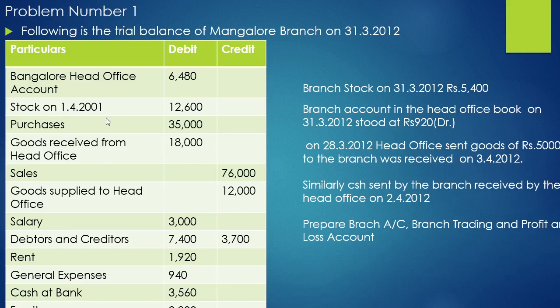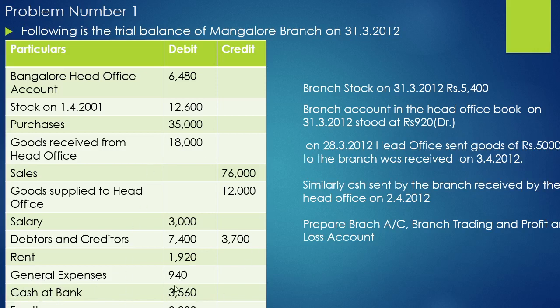Let us see. Opening stock they have given. Purchases. This purchases represents purchases from outside persons, not from head office. Goods received from head office, sales made by the branch, goods supplied to head office, that means goods returned to head office. Salary, debtors and creditors are given, rent paid, general expenses, cash at bank, and furniture are given.